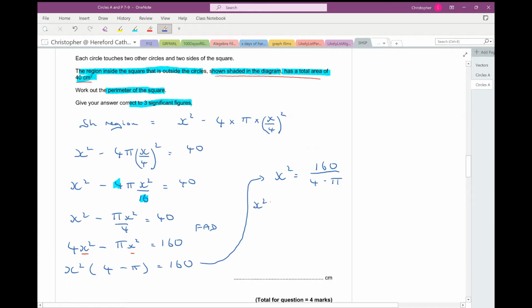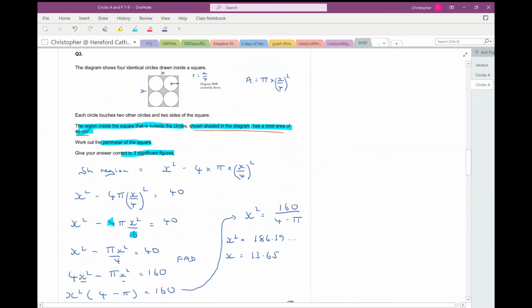On my calculator, when I put 160 over 4 minus pi in, I get about 186. So I'm going to square root that to give me x equals 13.65. Right, so I found x, I found the length of the side of the square. Square is 13.65 by 13.65.